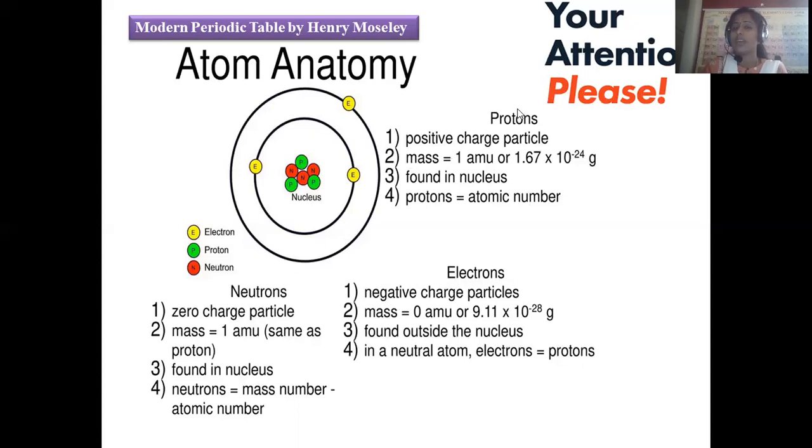The number of protons plus the number of neutrons is called the atomic mass. Atomic mass is given by protons plus neutrons, while atomic number is given by protons alone.